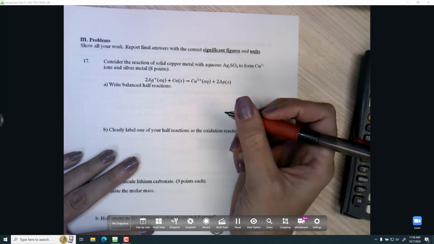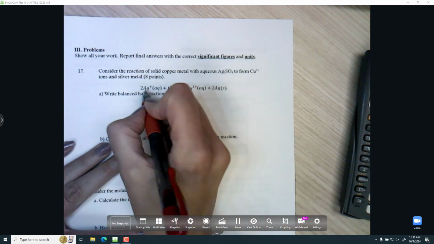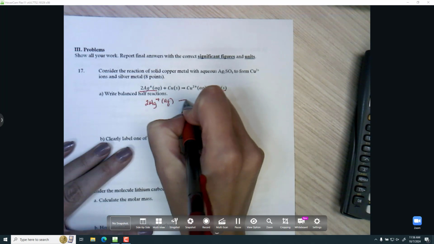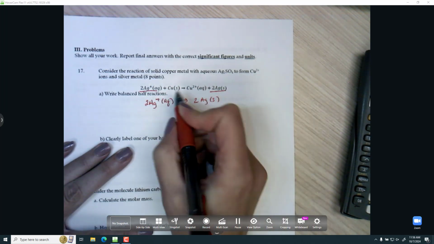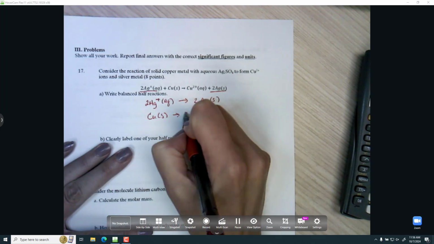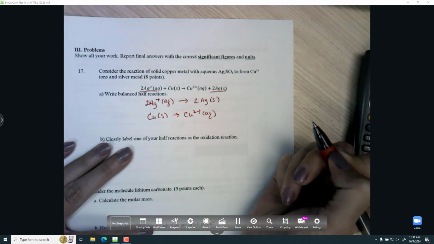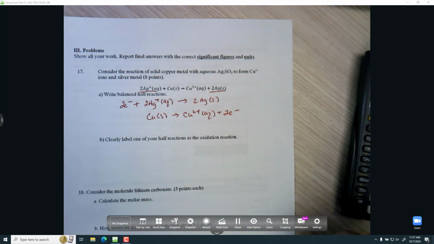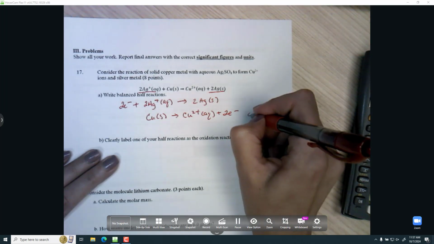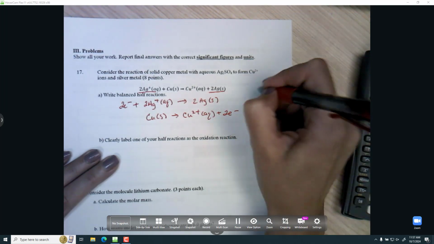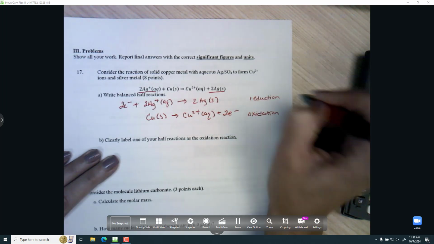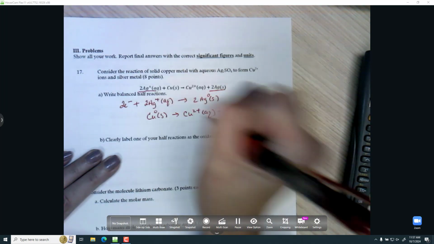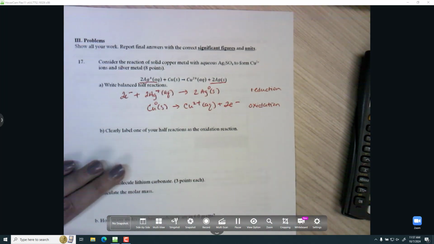For half reactions, remember I want them to be able to be balanced, which means 1 element per half reaction. So silver in one, copper in the other, and then keep everything on the correct side of the arrow. So if it was on the left, it stays on the left. Then I need electrons, and I want the overall charge to be equal. So the first one has a 2+ on the left and a 0 on the right, so I need 2 electrons on the left to make it 0. And on the bottom one, it's 0 and 2+, so I put 2 electrons on the right to make it 0. The oxidation is the one where the charge went up, so it went from 0 to 2+. The reduction's where it went from 1+ to 0.